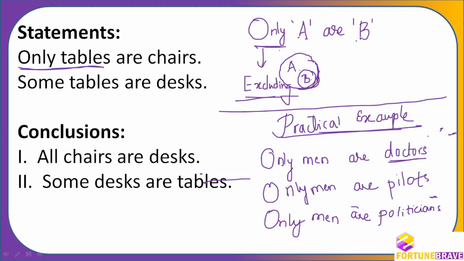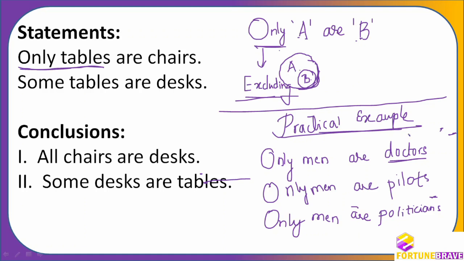Till very recently, women were not pilots, so every pilot was a man. And in politics, women have come very long back, but before that, or in some countries, still only men are politicians.